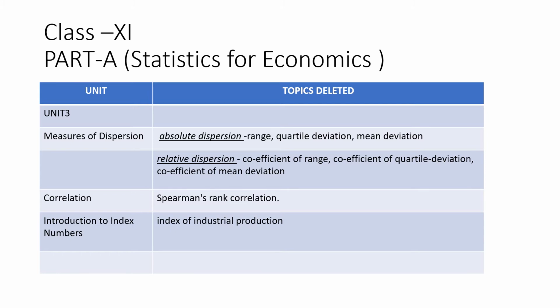Now, correlation. In correlation also, the rank correlation part has been deleted. Introduction to index number: a small part from it is deleted, the index of industrial production. This is very small. So from statistics, all these parts have been deleted.